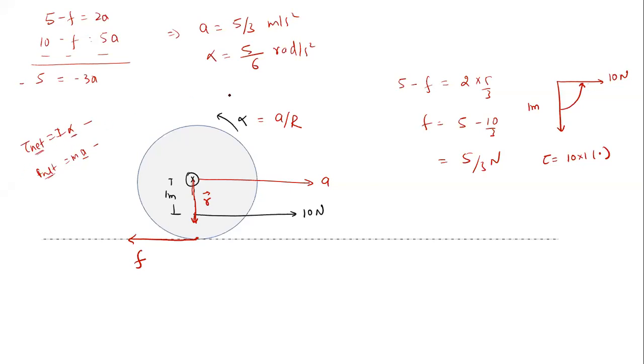Now the next concept is the rolling motion on the inclined plane.